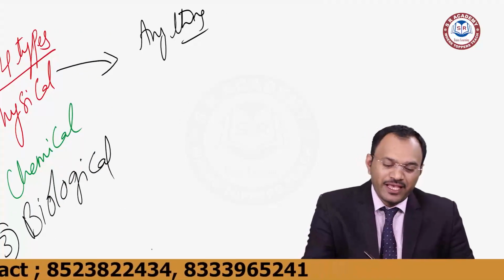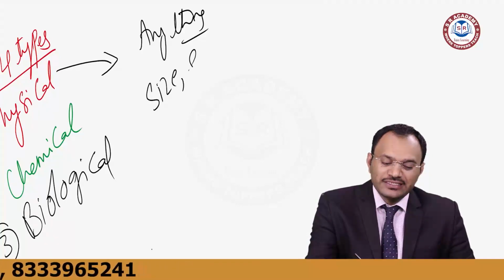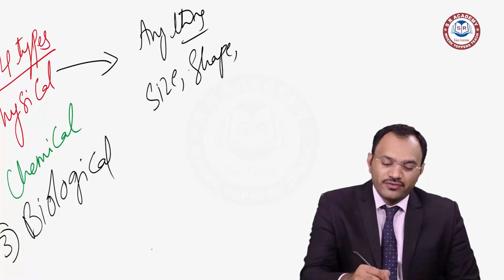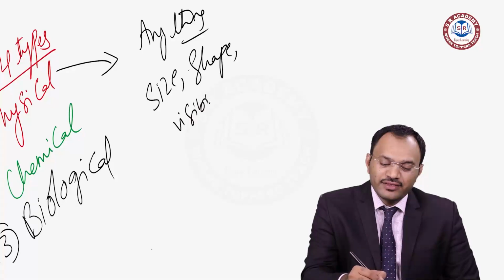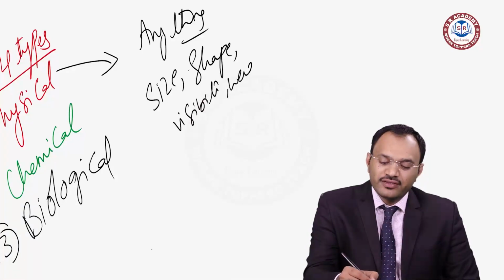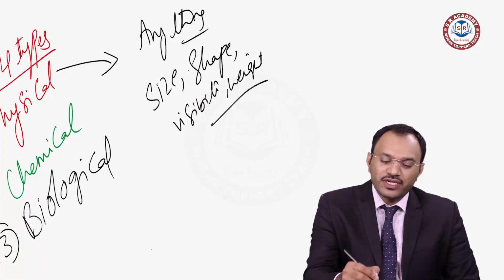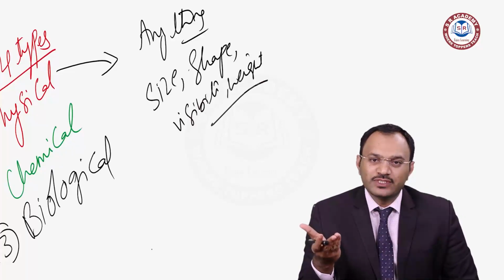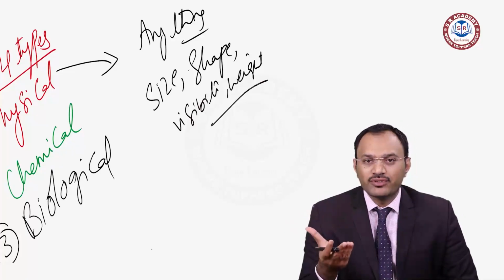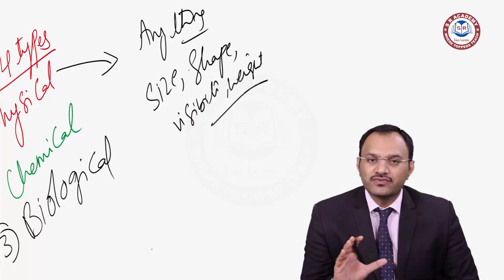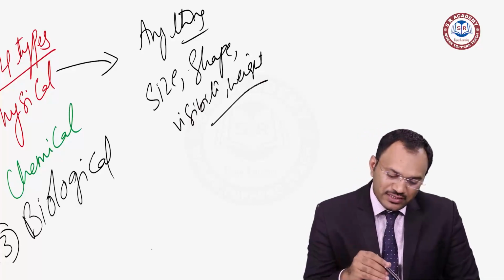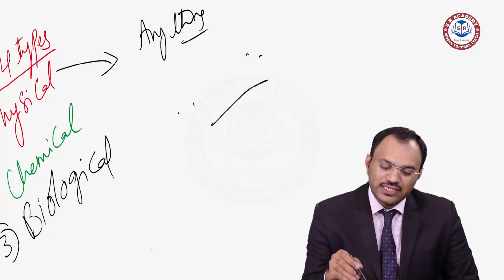You will see size, shape, visibility, weight. Anything which has these forms is called a physical object.